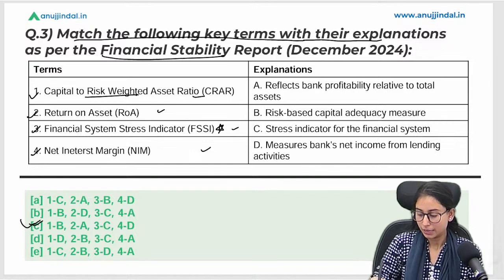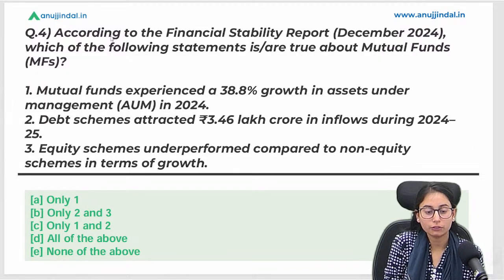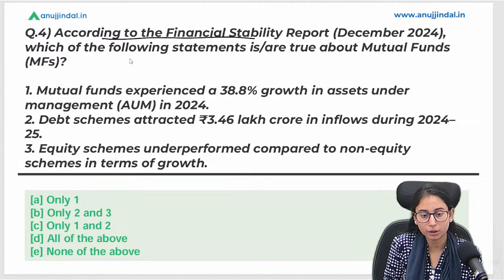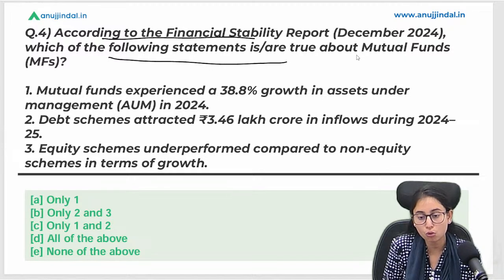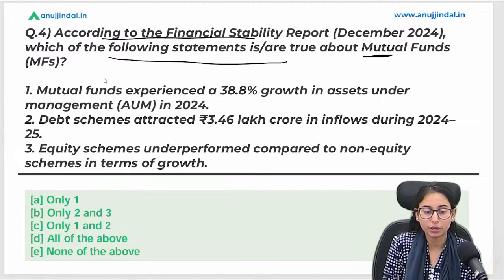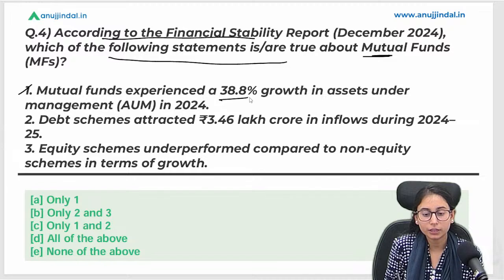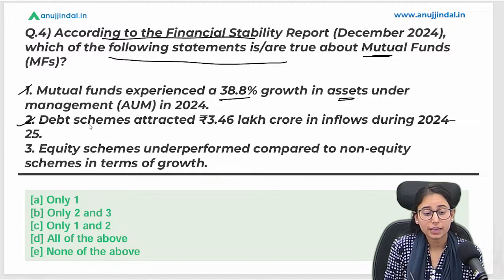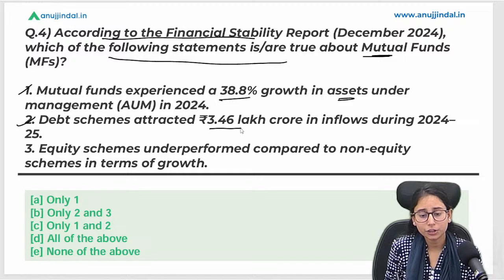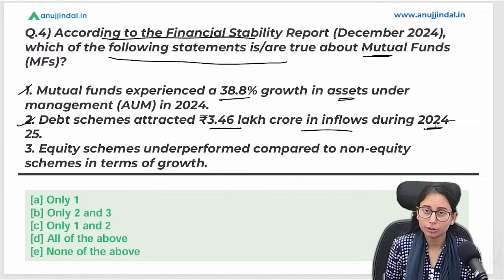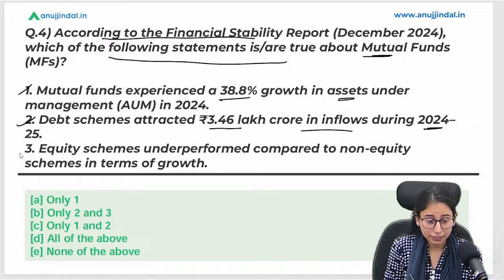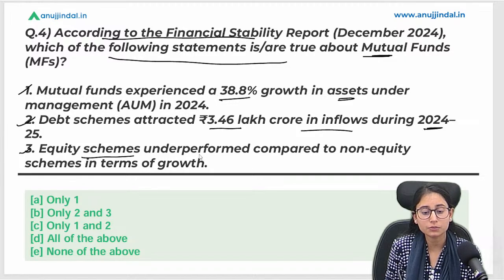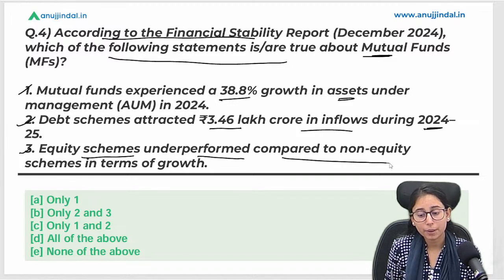Okay, let's move to the fourth question of the session. According to the Financial Stability Report, which of the following statements is true about mutual funds? Statement 1: the mutual fund experienced a 38.8% growth in assets under management. Statement 2: debt schemes attracted 3.46 lakh crore in inflows in financial year 2025. Statement 3: equity schemes underperformed compared to non-equity schemes in terms of growth.